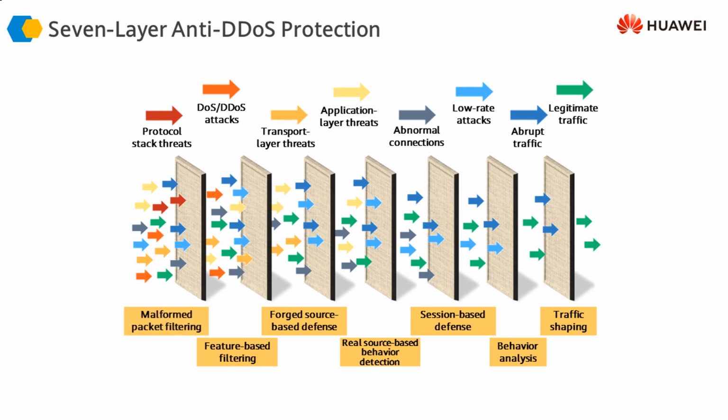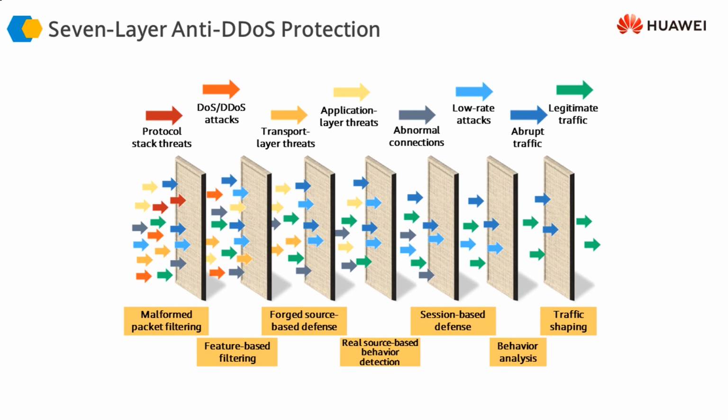They can do malformed packet filtering, feature-based filtering, fault source-based defense, real source-based defense, detection behavior, session-based defense, behavior analysis, and traffic shaping. And these different types of defense mechanisms protect against attacks which are targeting these resources.